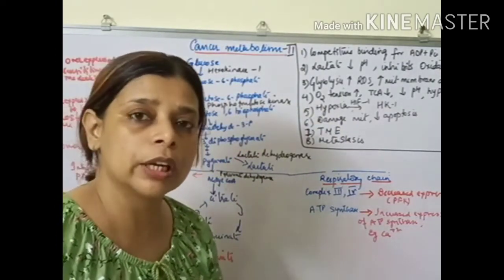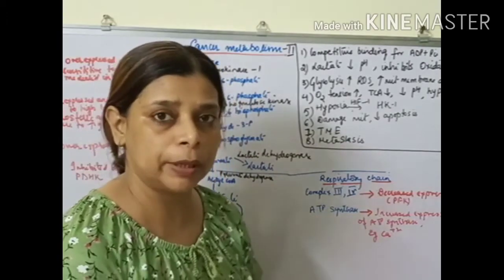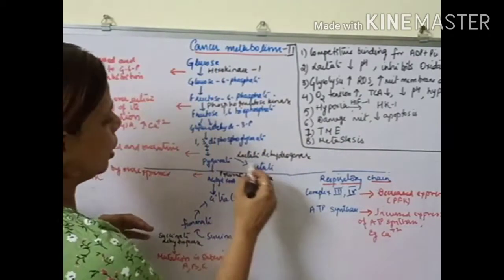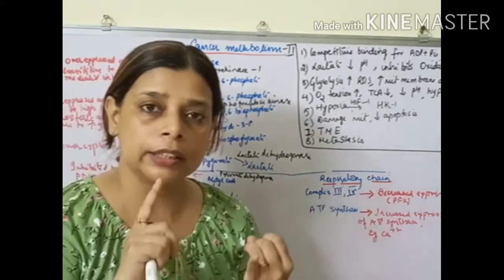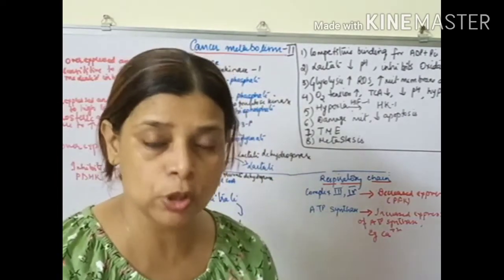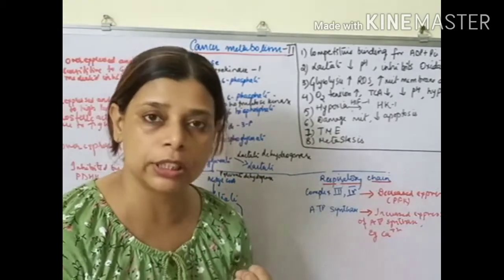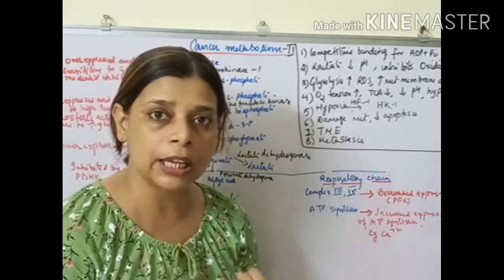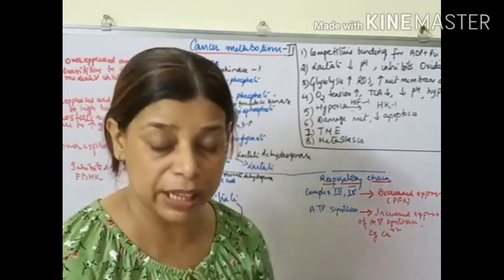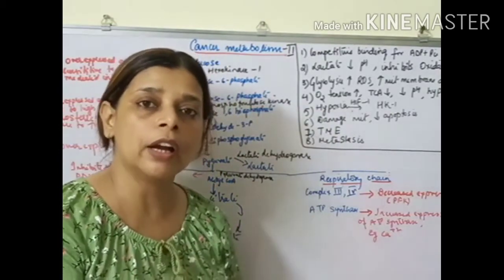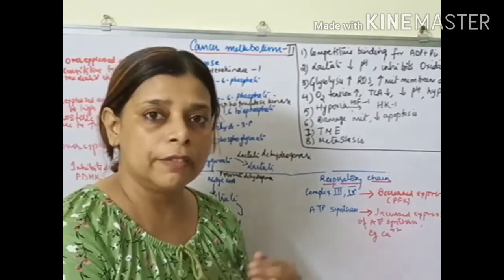Now why does it have to convert to a primitive form? We take the synthesis of lactic acid as the primitive form. The major reason is there is a high requirement of ATP, so it takes a faster process to generate ATP, as well as a faster process which can generate the intermediates required by the dividing cells.